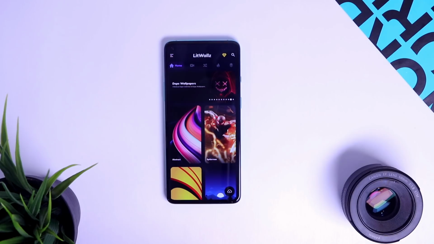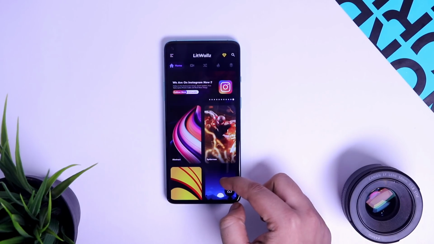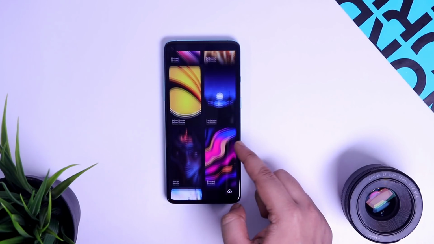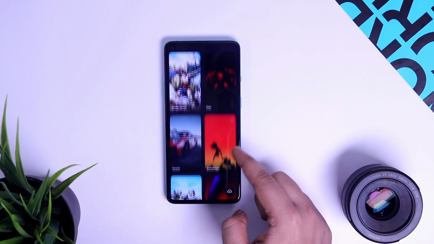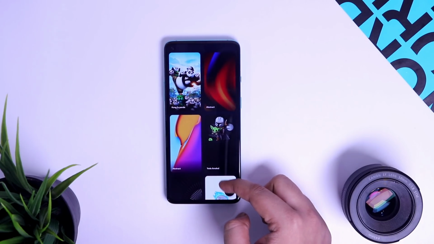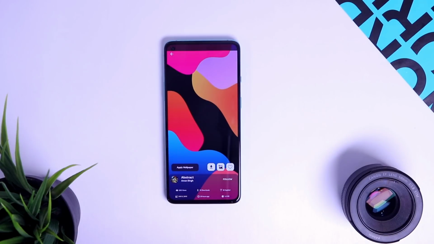Finally, we have a wallpaper app for this month, which is LitWalls. LitWalls is a free app that has a wide collection of 4K and HD wallpapers for your phone. The app comes with a very clean interface and provides you with some really high quality wallpapers, which will definitely make your home screen more beautiful and attractive.